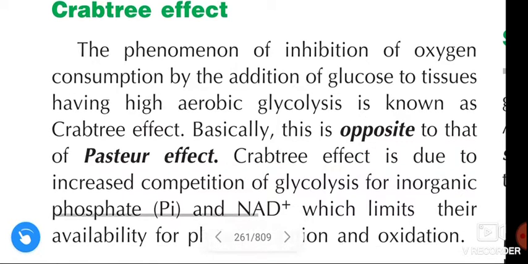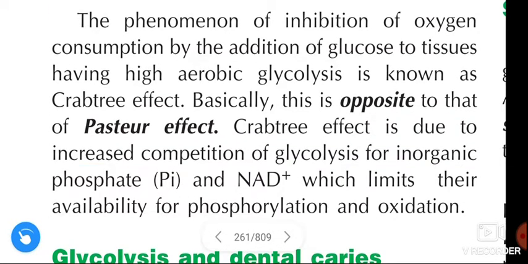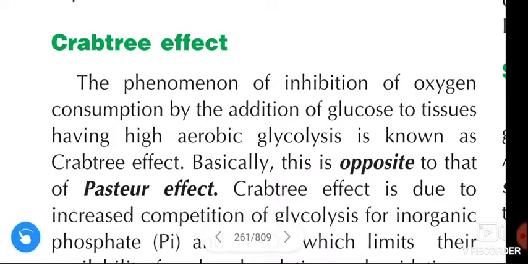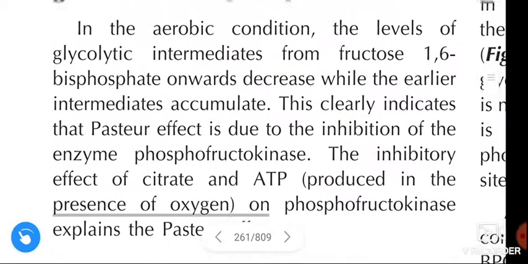The Crabtree effect is due to the increased competition of glycolysis for inorganic phosphate and NAD+, which limits their availability for phosphorylation and oxidation. Okay, this is about the Crabtree effect and Pasteur effect.